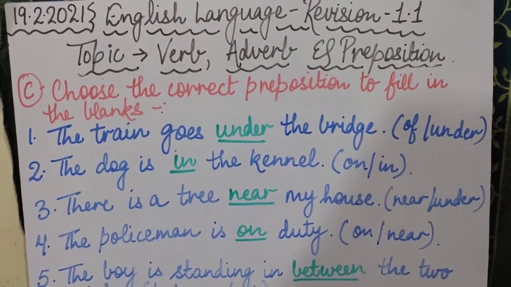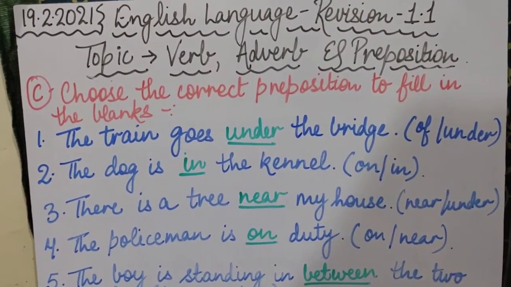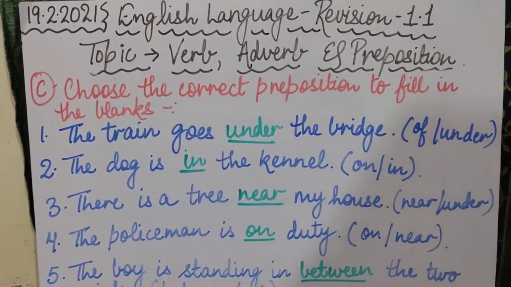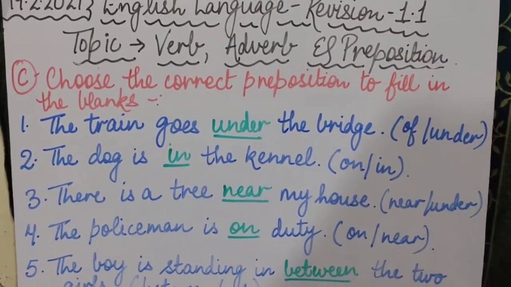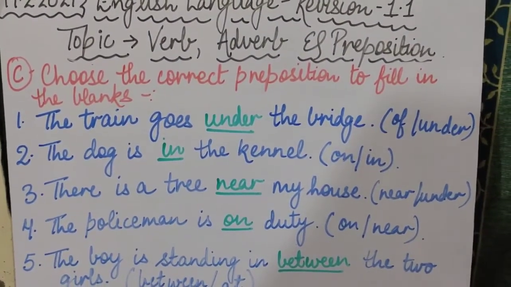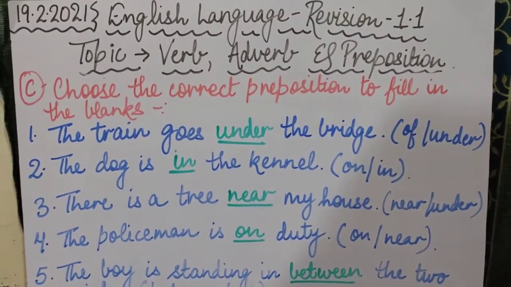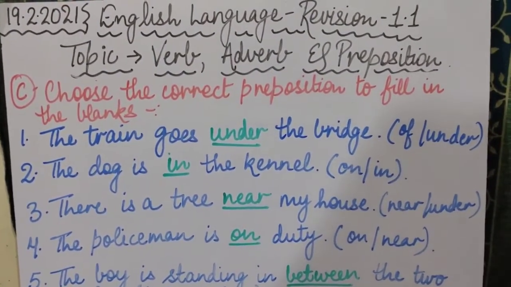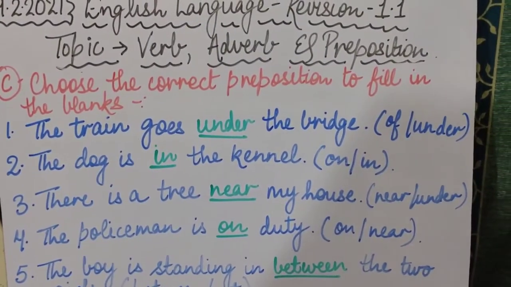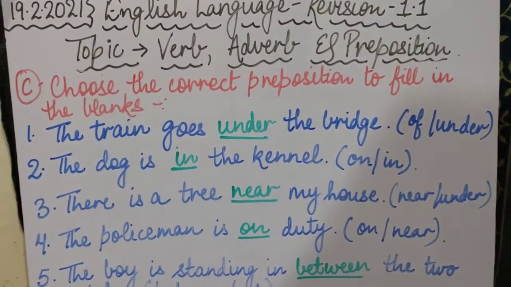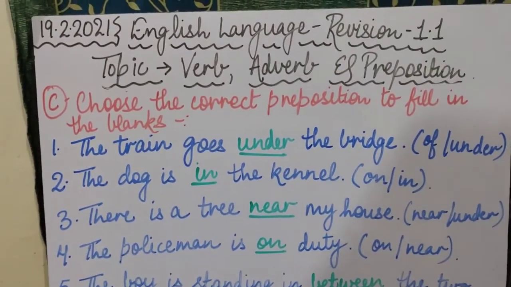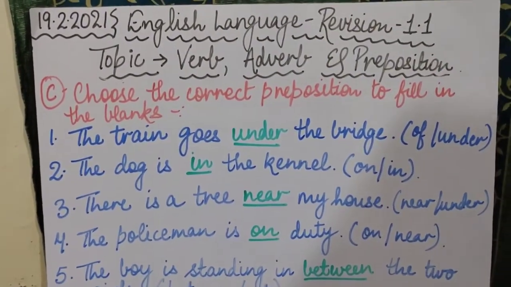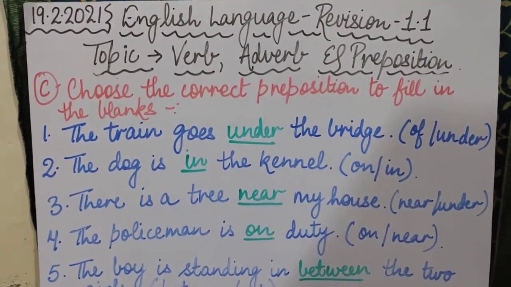कोई भी words जो हमें किसी के पोजीशन या प्लेस के बारे में बताते हैं, वो हमारे लिए prepositions होते हैं. Is that clear? Like the parrot is in the cage. So parrot कहाँ पे है? Cage के अंदर. In. So in is your preposition. Clear? So this third exercise is on the topic of prepositions. So make sure that you listen to it very carefully.